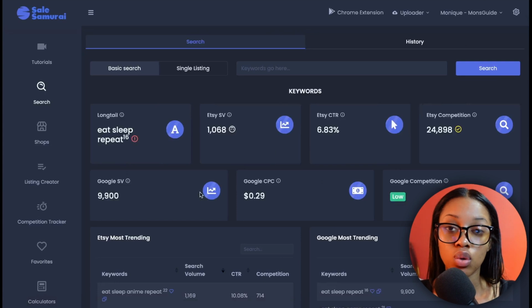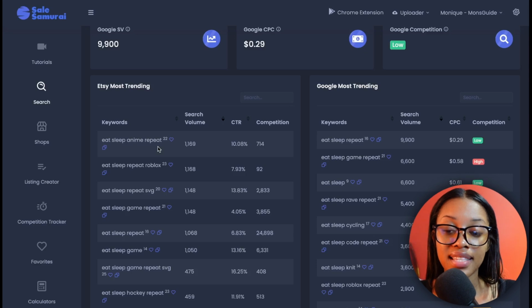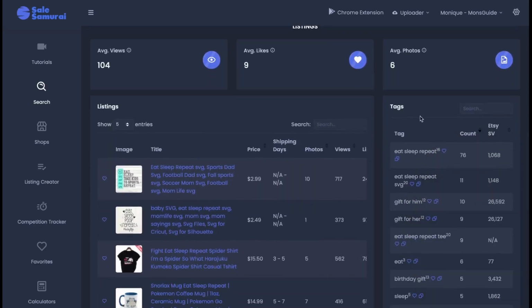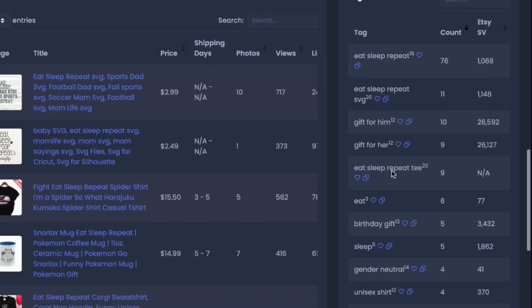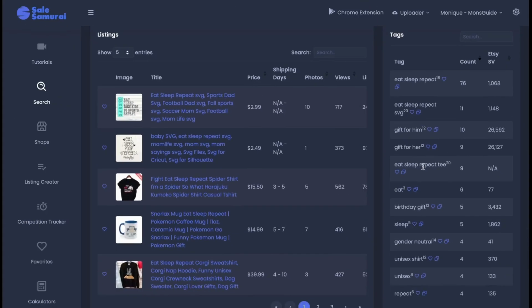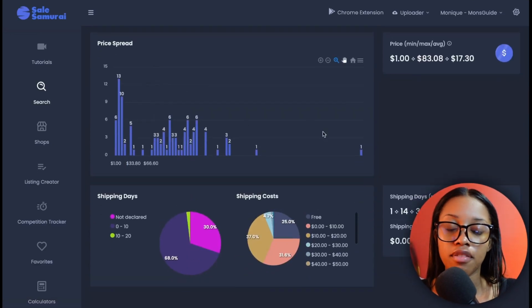Now you have access to a whole bunch of valuable information which can help your listing rank on Etsy. For example, you can see the most trending keywords which are similar to the one we just searched. So for example, eat, sleep, anime, repeat, that's high on the list. So if you were creating a design with that, you can add that one to your list. Now if we scroll lower down, you can see the tags that the most popular listings in this section are using, so you could use those tags to help your listing rank. You can also see other listings in this niche, as well as the prices people have priced their items for.